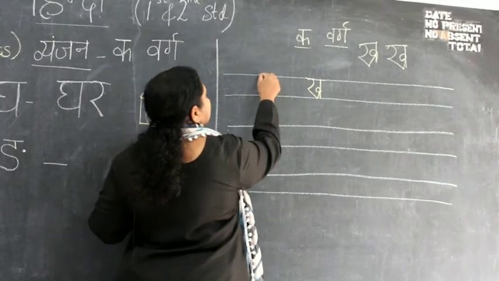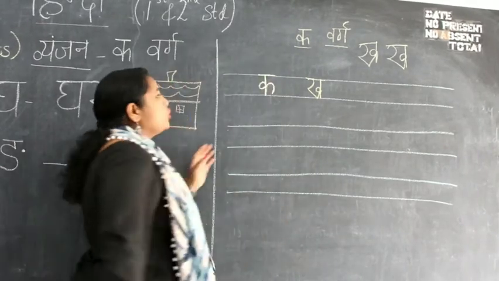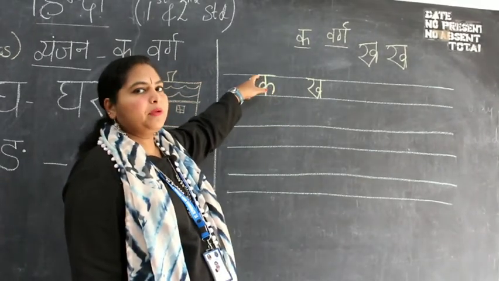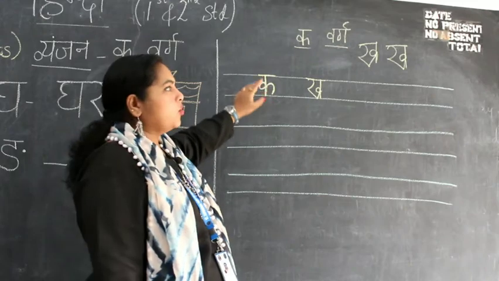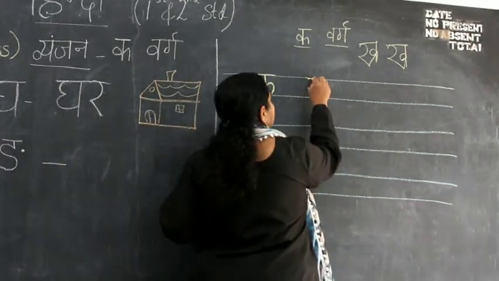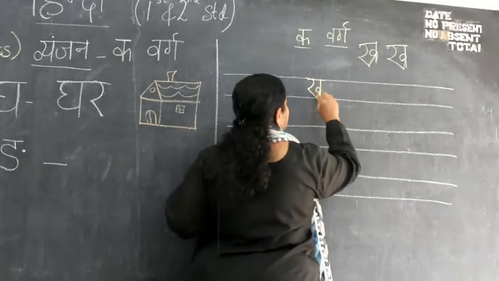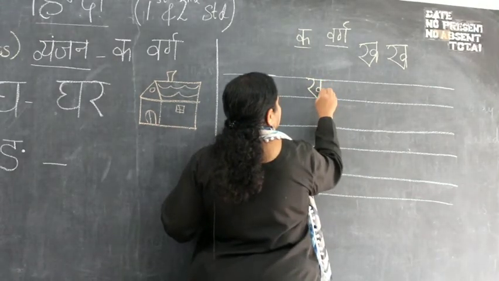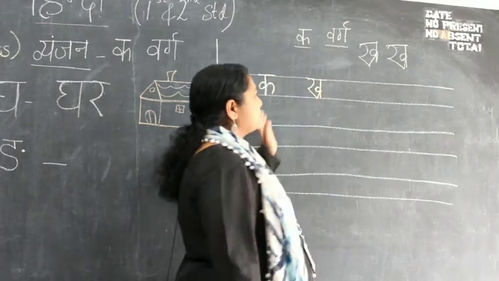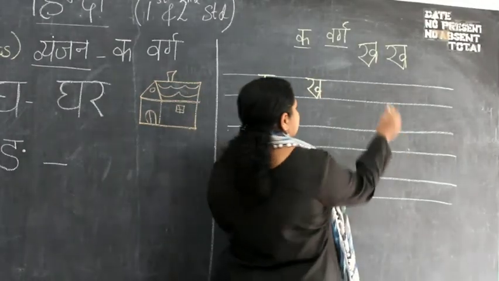And this is your kha with a sleeping line. No letter in Hindi is completed without the sleeping line, and the sleeping line will come at the end, not as the first line. Then comes your ga. It's like this, standing line. What's next is ga.